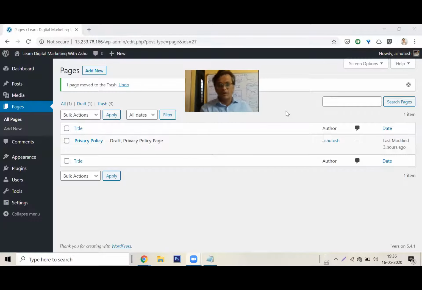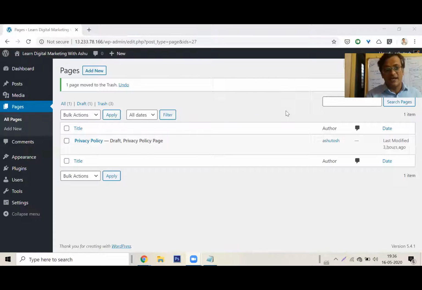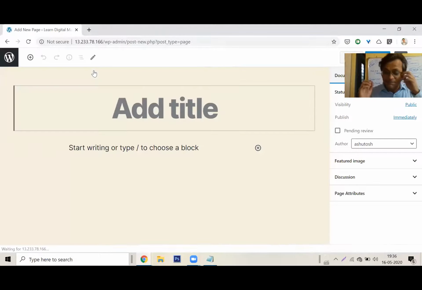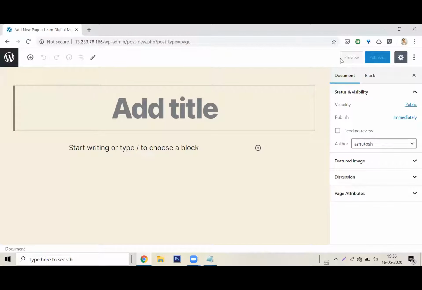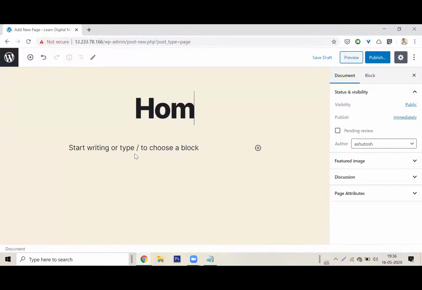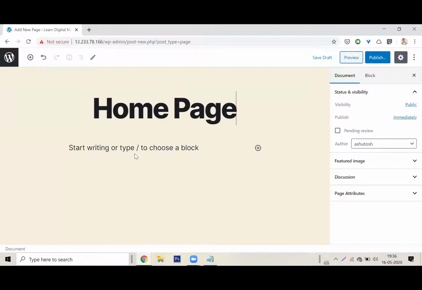So this is something which is very awesome, which I love about WordPress. I can straight away go here and create a page, and I will get a template for a page where I can add everything that I want to add. Look here. It says add a title, start writing whatever you want to write. Okay, I will call it the home page.